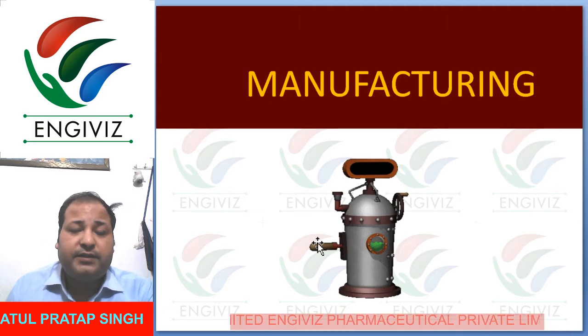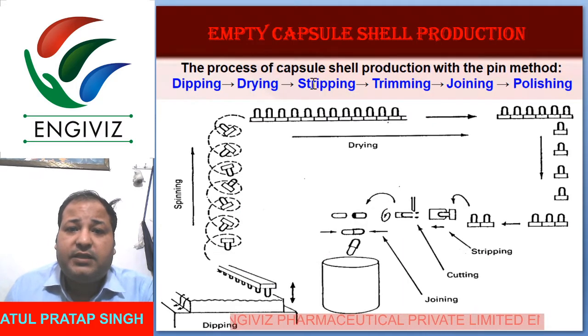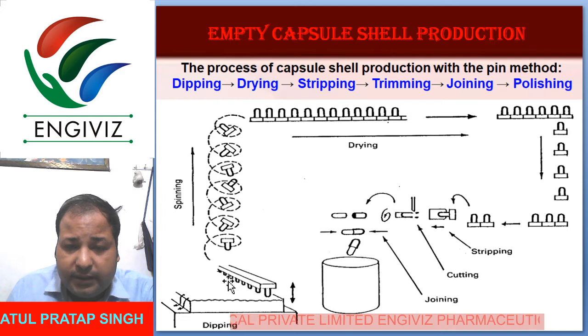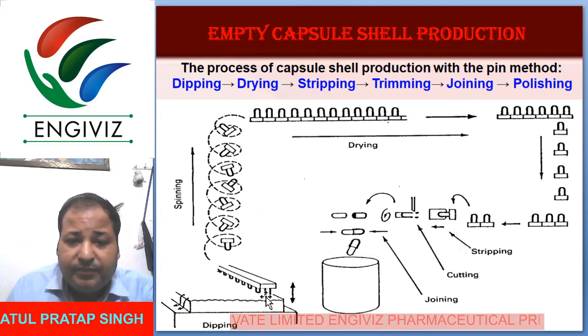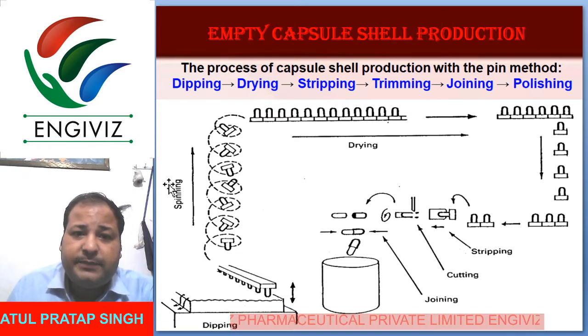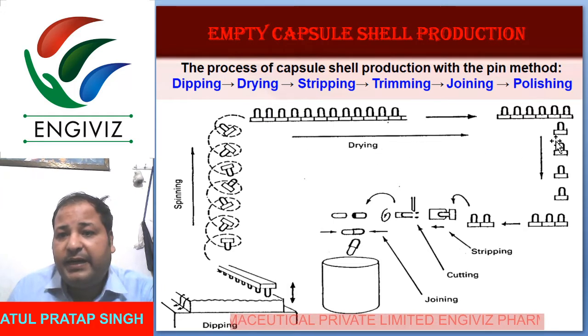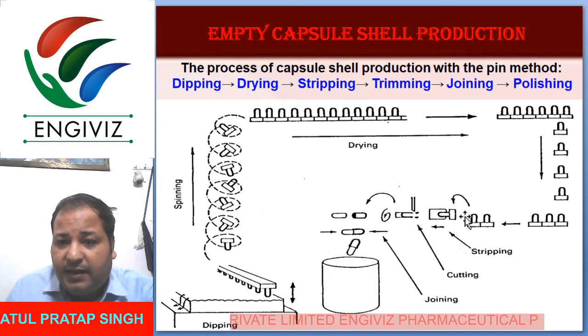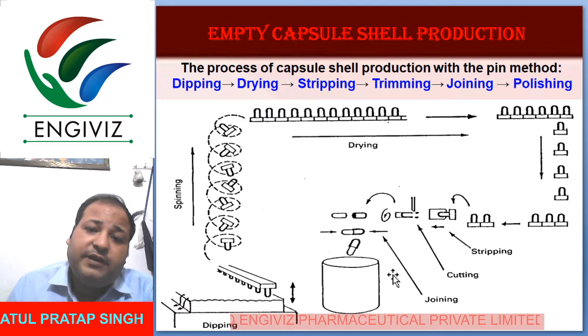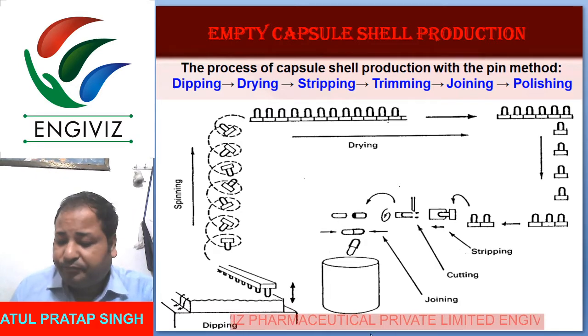So, manufacturing process. Here we will show the process of capsule shell production with the pin method. First one, the dipping process. The pin spins and is dipped into the solution, and again it spins, and after that it is dried. Then again dipping, because the gelatin will cover this form, and again it will be cut and come into the form of cap and body.